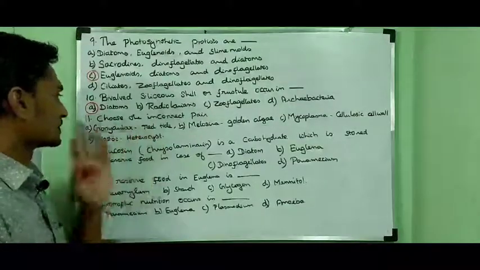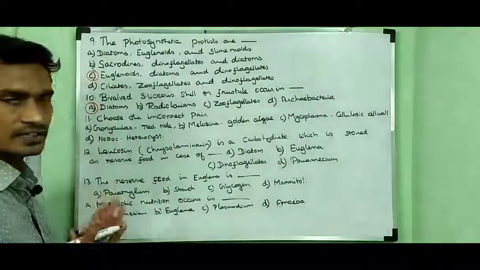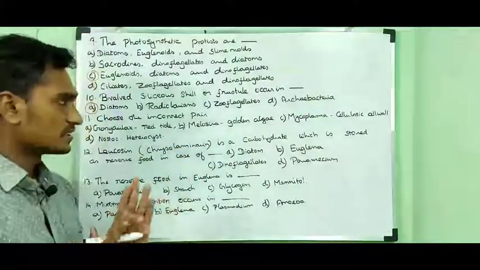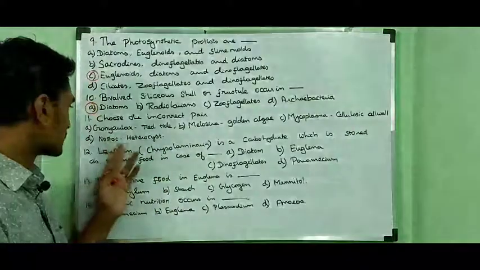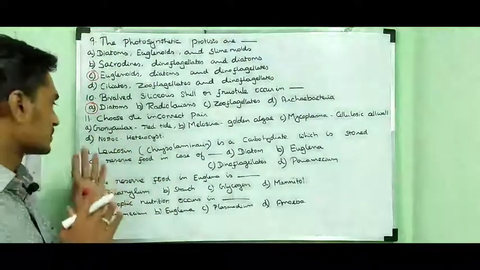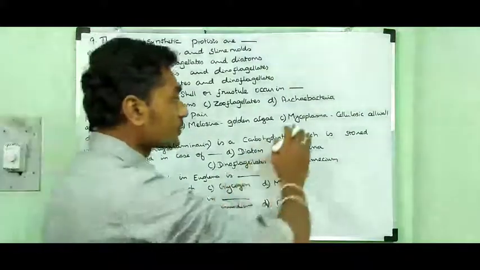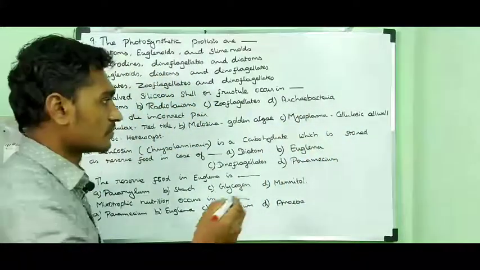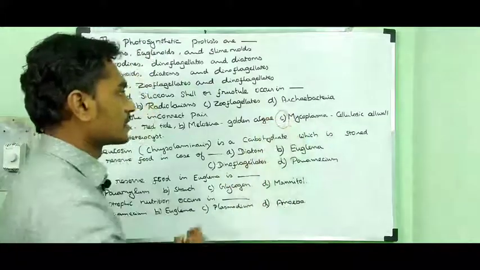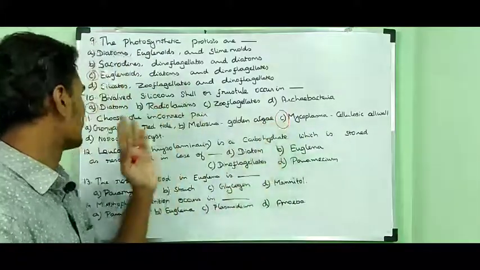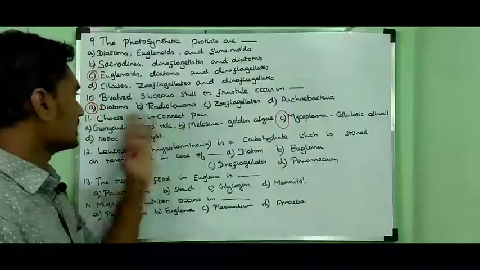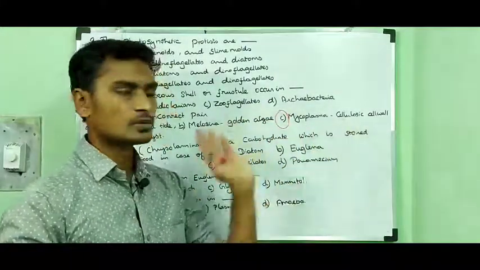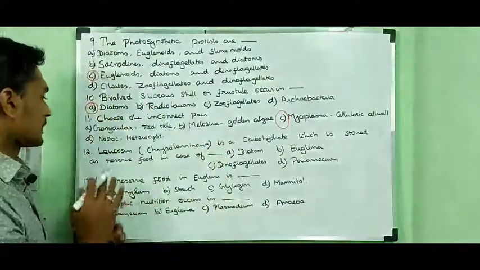Then choose the incorrect pair. Gonyaulax, red tide. So it is the right pair. Melosira, golden algae. It is also a right pair. Nostoc contains heterocysts. So it is also a right pair. Mycoplasma contains a cellulosic cell wall? Mycoplasma lacks a cell wall. So option C is the wrong pair. Since the question is to choose the incorrect pair, option C is the right answer.